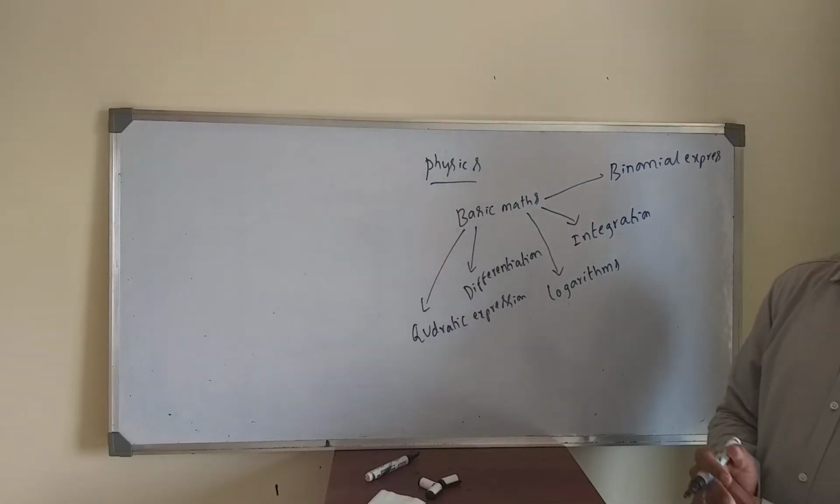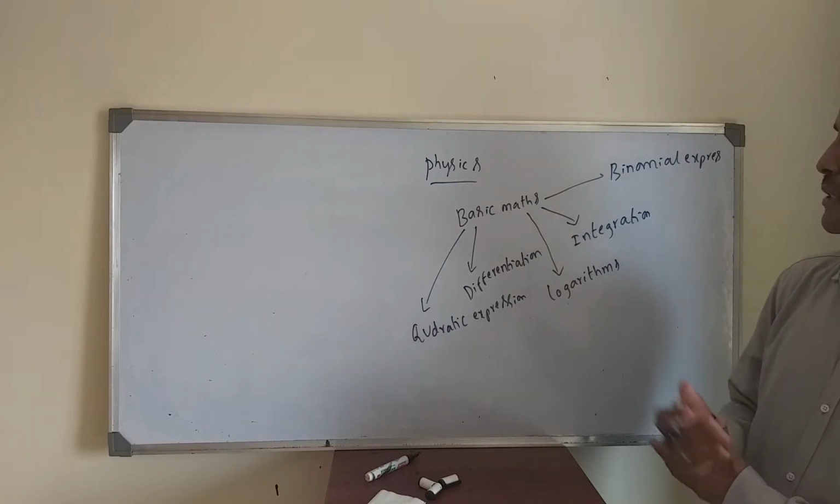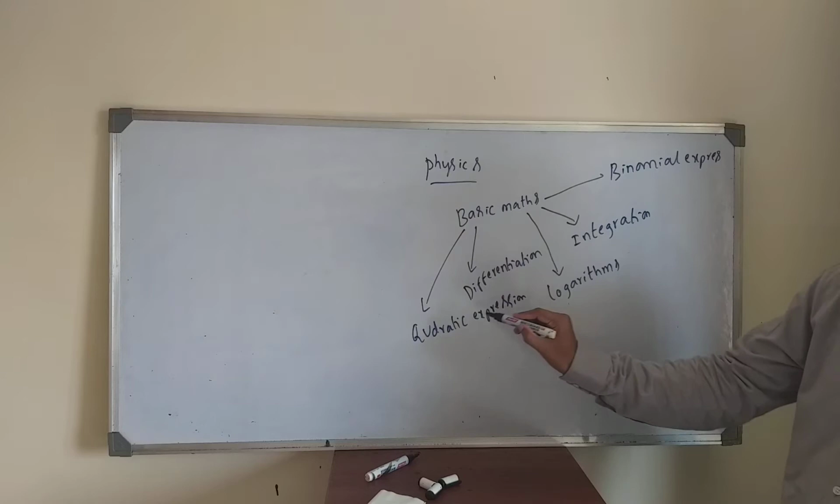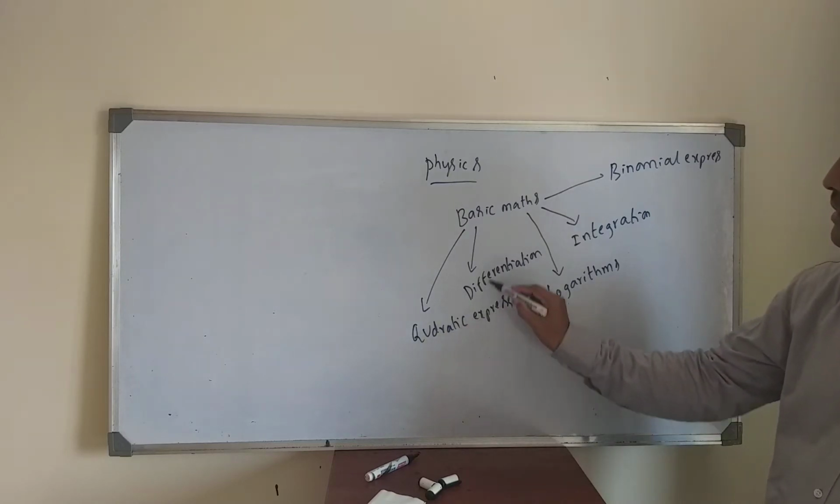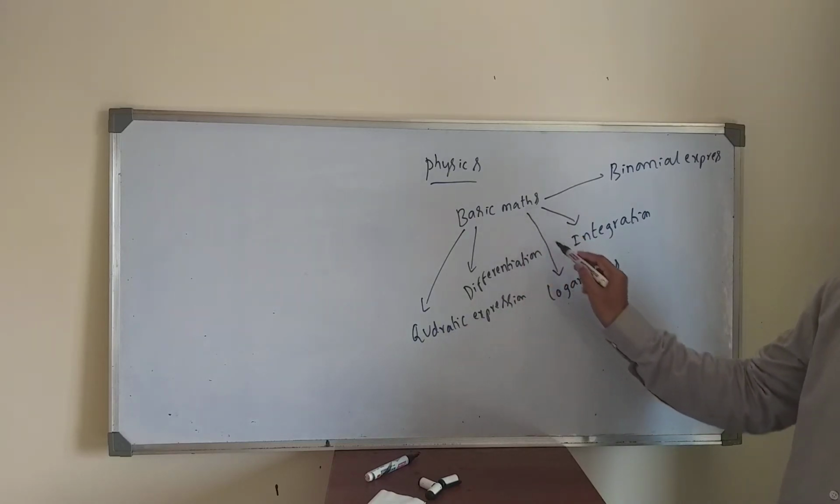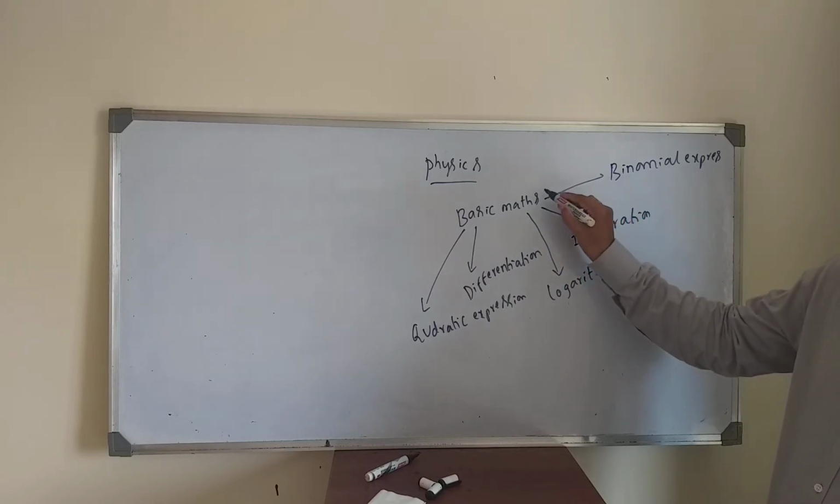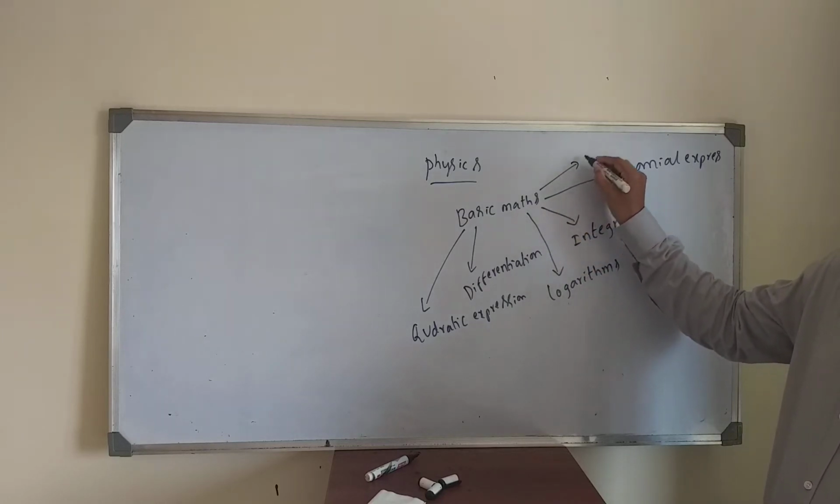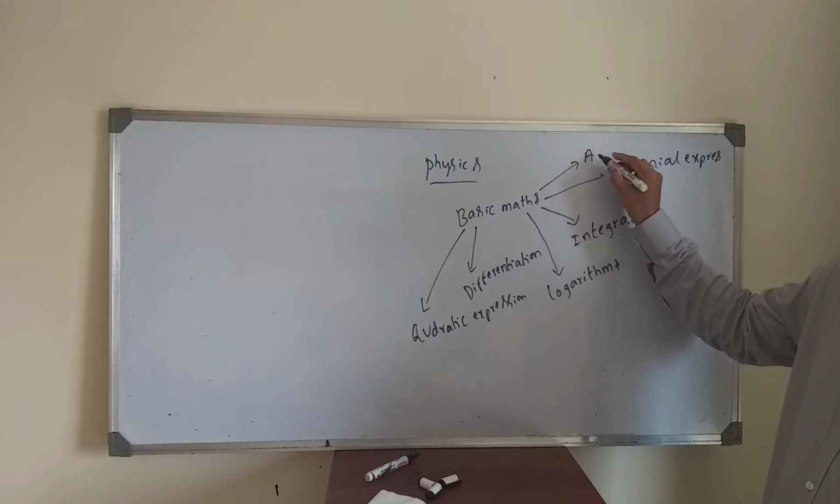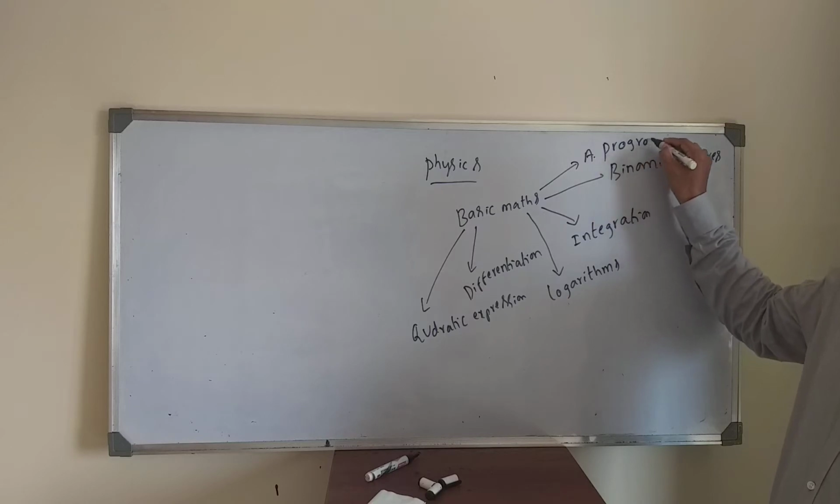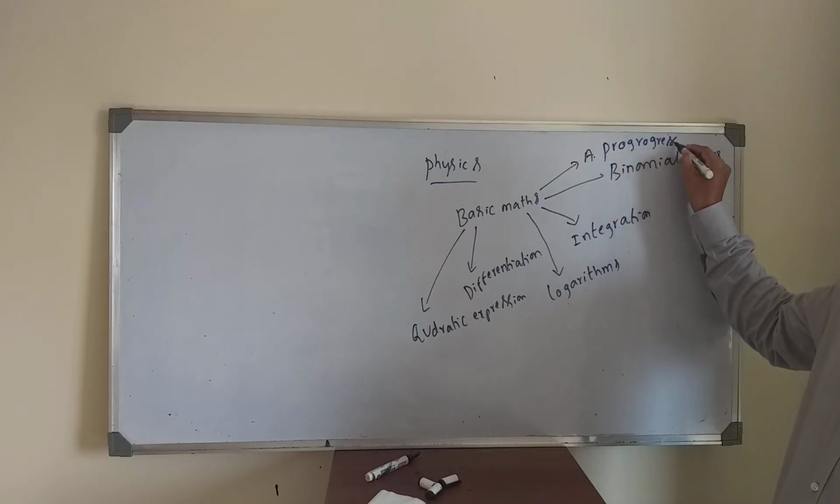Theory, okay. When we want to solve the numericals of physics problems, some basic maths is required. In this basic maths, we should know quadratic expressions, differentiation, logarithms, integration, binomial theorem. Of course, we should know some arithmetic progressions, either AP or GP.